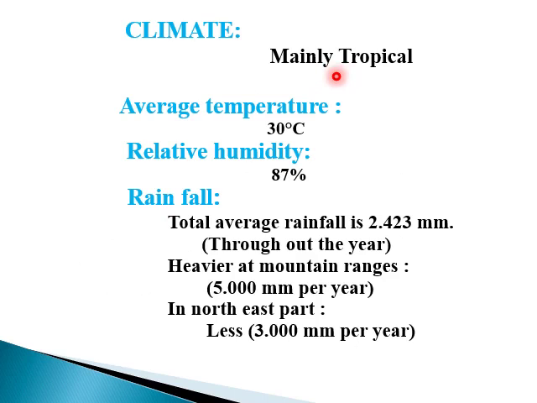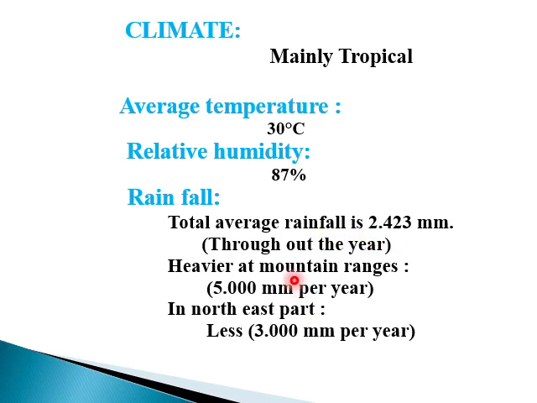If we talk about the climate, basically the climate of the Oriental region is mainly tropical. The average temperature is about 30 degrees centigrade. Relative humidity of the Oriental region is about 87%. The total rainfall of the Oriental region is about 2,423 millimeters throughout the year.